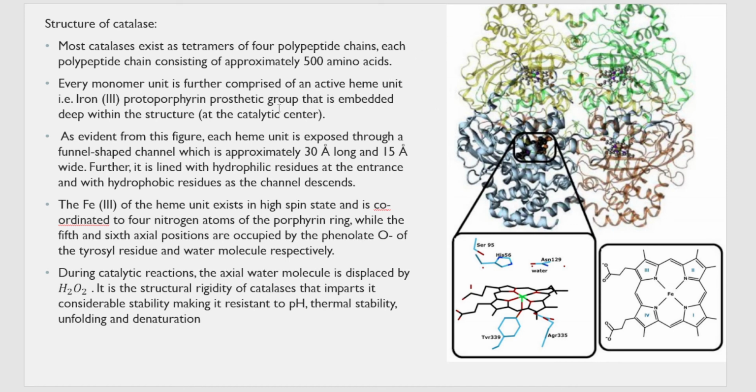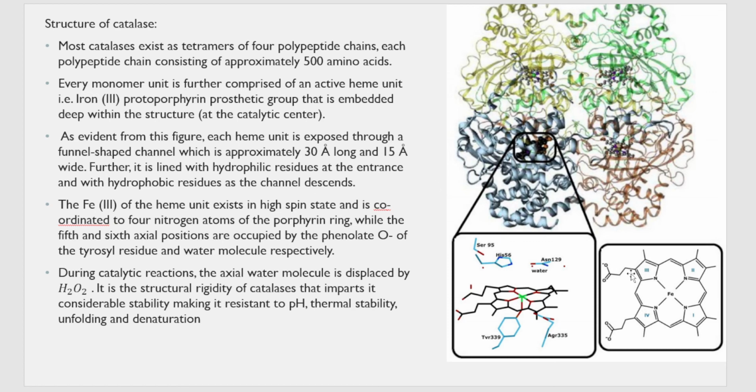And also here it is evident that each heme unit is exposed to a funnel-shaped channel which is about 30 Angstrom long and 50 Angstrom wide. So there's a channel that is connecting this heme group to the polypeptide chain, about 30 Angstrom long and 50 Angstrom wide, and it is lined by hydrophilic residues at the entrance and hydrophobic residues where the channel ends.